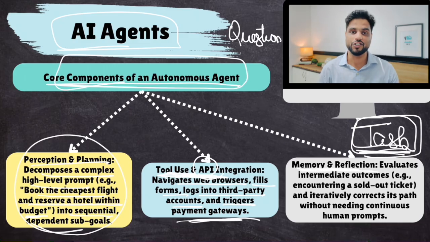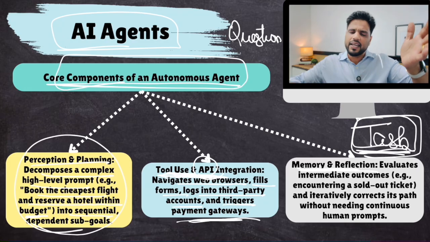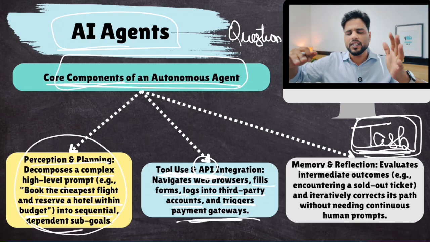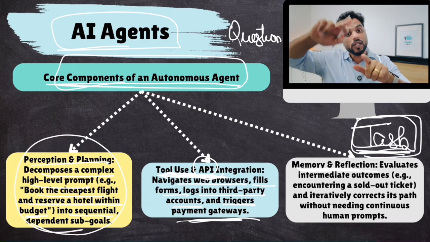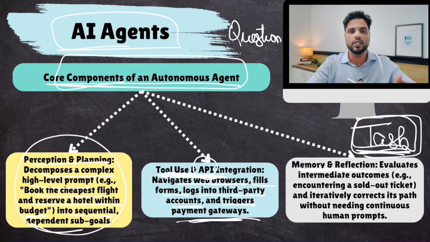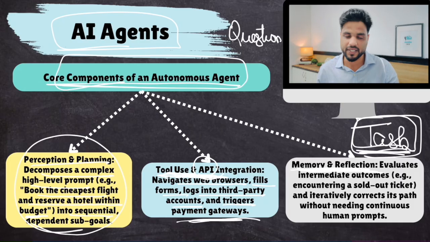Then memory and reflection. They also improve themselves. So first, for example, they went to Make My Trip. They found no good flights, or they booked an expensive flight. And then when they finalize the budget, they realize that the reason why the budget is spilling over is because the flight ticket is expensive. So they will go back and re-execute that task. You understand? They learn from their mistakes. Therefore, these AI agents also have a memory cache. So these are the core components, and these are pretty advanced core components, right?